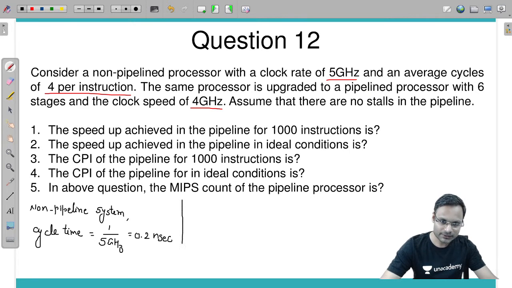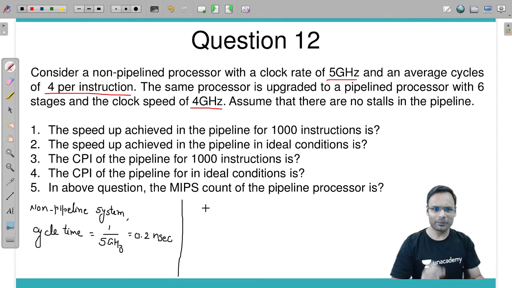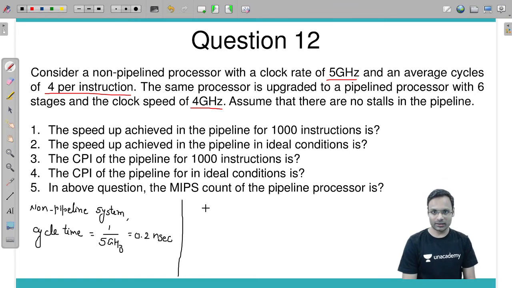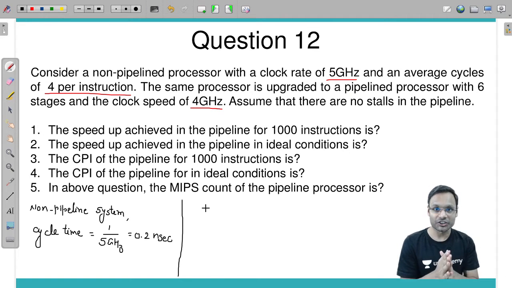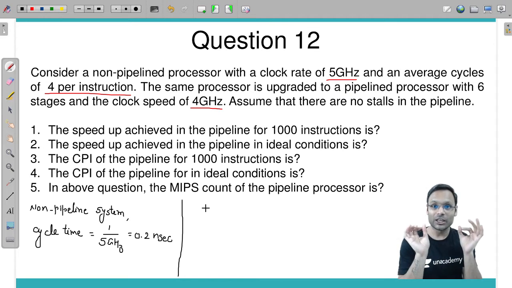Now look at this. This is the non-pipeline system. In the non-pipeline system, one cycle takes 0.2 nanoseconds, and to execute one instruction we use sequential execution.